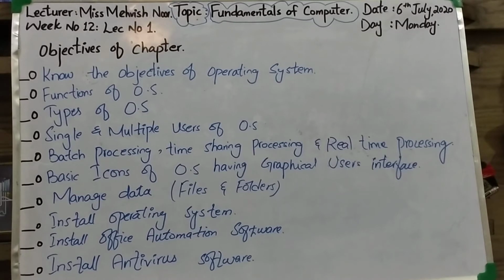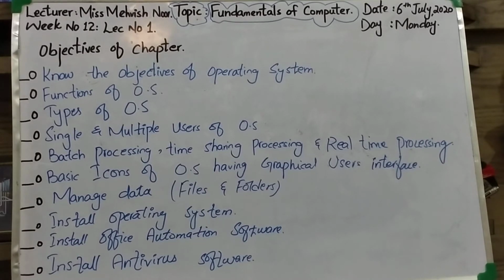Clear? This is a very important chapter from the paper point of view, and the first question we are going to learn is very important according to your board exam. That is the objectives of operating system.